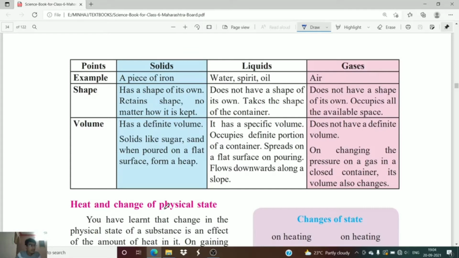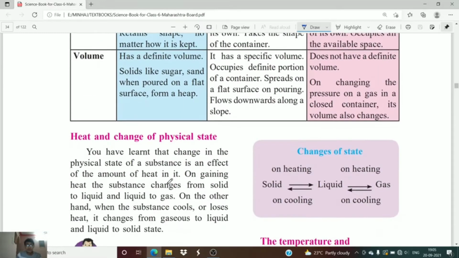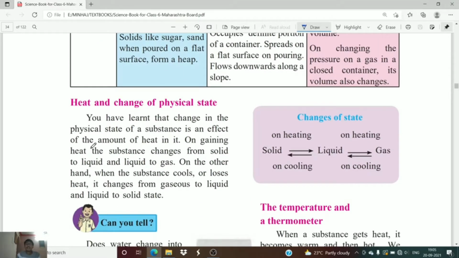In the last lecture, we have seen that if any substance wants to change its physical state, it must absorb or release the heat. अगर कोई सब्सटेंस को हम उसका स्टेट चेंज करना चाहते हैं तो वो सब्सटेंस या तो हीट को एब्जॉर्ब करेगा या फिर वो हीट रिलीज करेगा. ओके, इन दैट केस ओनली द चेंज ऑफ फिजिकल स्टेट विल टेक प्लेस. Now we have learned that change in the physical state of a substance is an effect of the amount